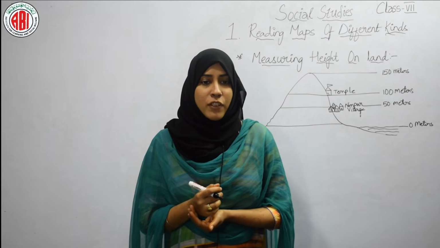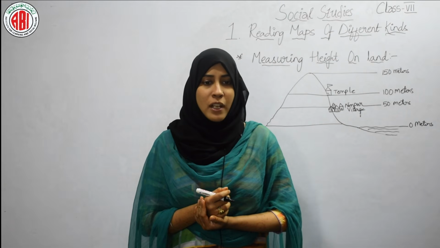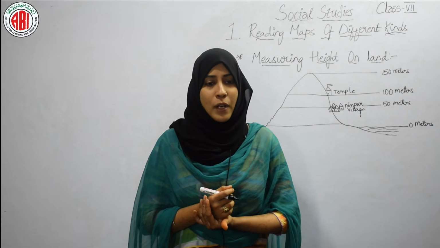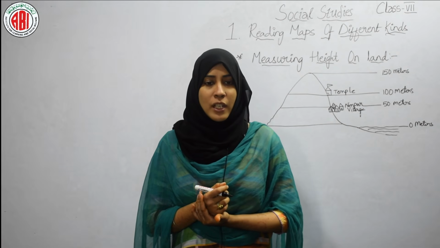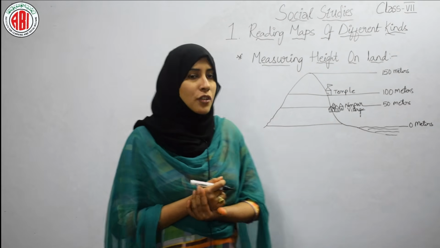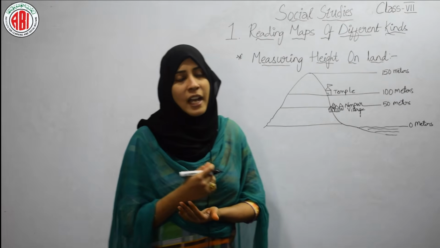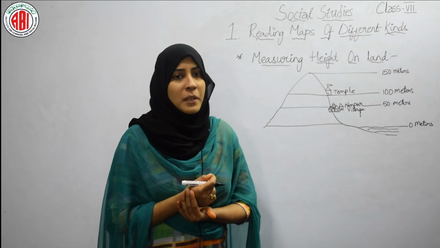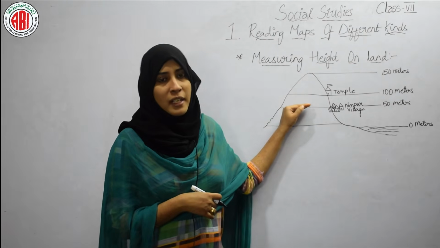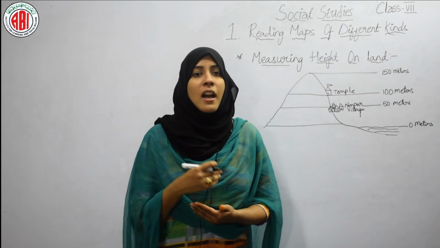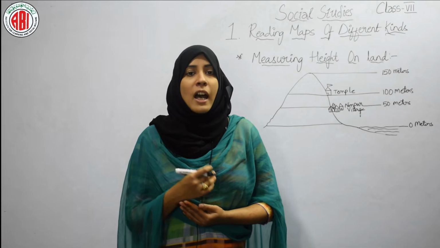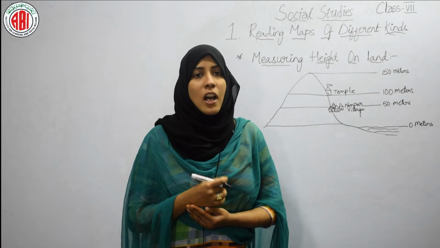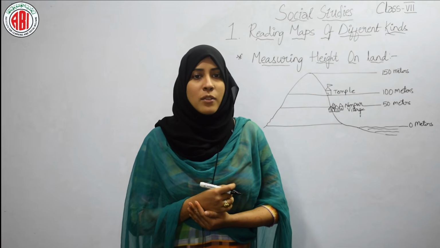Thus, any place which falls in the height zone, that is 51 to 100 meters, will have the height of above 50 meters, but below 100 meters. Height is shown in different shades of color. So whichever thing has a height above 51 meters will come under this zone, and the things which have height above 100 meters will come under this zone. So I hope you understood the concept of how heights are represented by using maps.